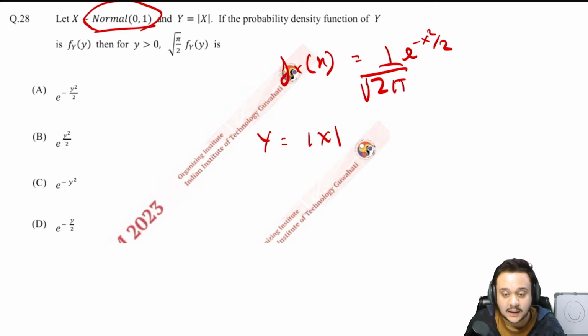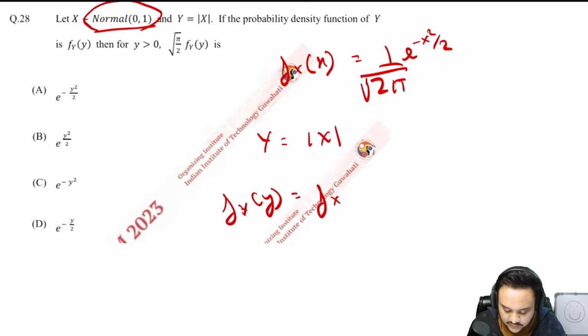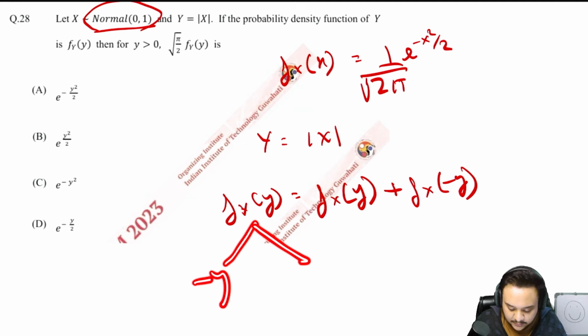Now you have to break down this random variable into different intervals based on the function that you're given. So write down that the probability density function of y is going to be equal to the density of x at the value y plus the density of x at the value minus y. Why? Because no matter whether you take minus y or y, you land on the same value, which is y.